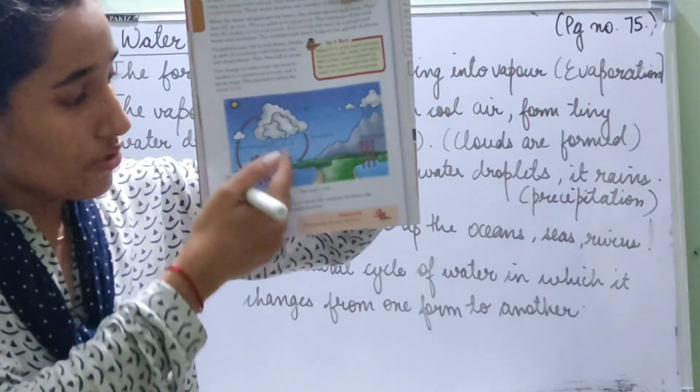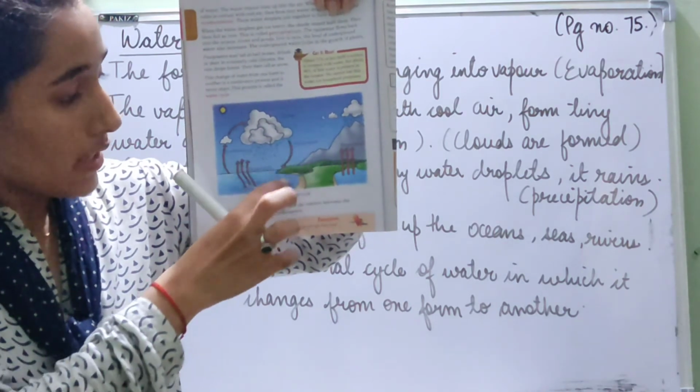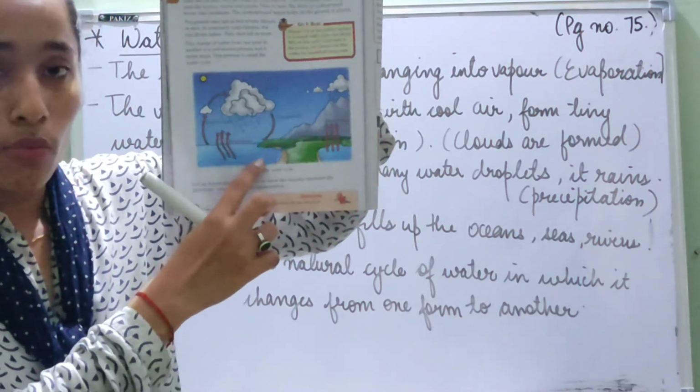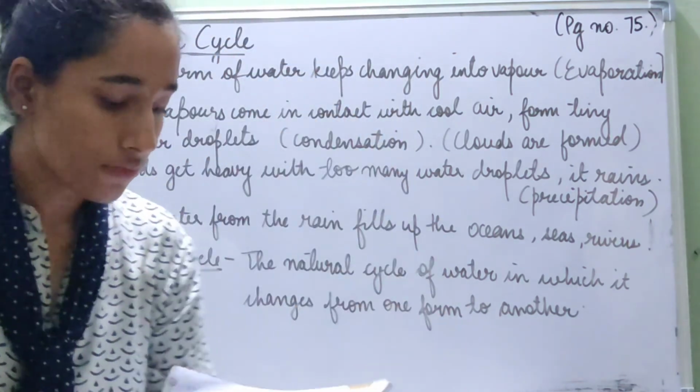So what happens is it rains, and this is called precipitation. This water again from the rain is filling up this water body. So it keeps on happening. This is known as the water cycle.